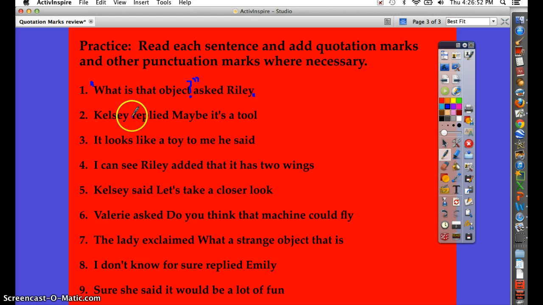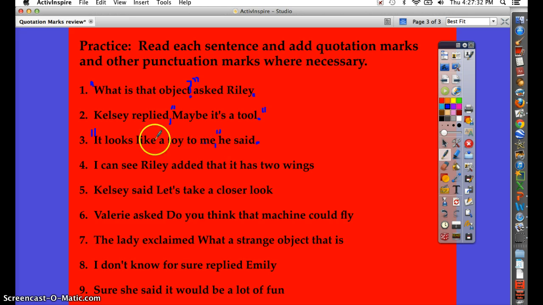Number 2, Kelsey replied, maybe it's a tool. So it'd be Kelsey replied, comma, quotes this time. "Maybe it's a tool." That was just a regular statement for number 2. Number 3, it looks like a toy to me, he said. So again, quotes at the beginning. "It looks like a toy to me." This time we're going to place a comma, then the quotes. If it's a statement, it'll be a comma there. He said, period.